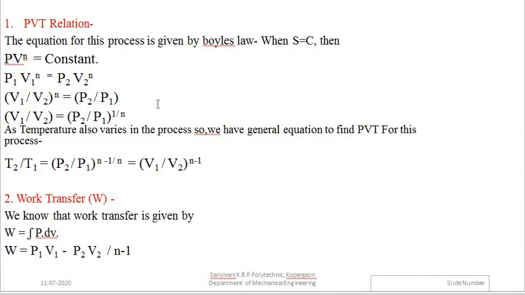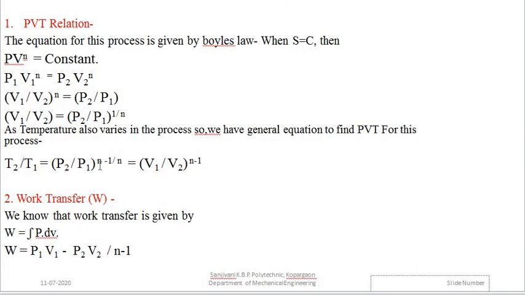Therefore, as we already discussed in the isentropic process, we have written the general equation which gives the relationship between the pressure, volume and temperature. That similar equation we are going to use for all the processes, that is given by T2 upon T1 is equal to P2 upon P1 raised to n minus 1 upon n. In the previous case, it was gamma minus 1 upon gamma.